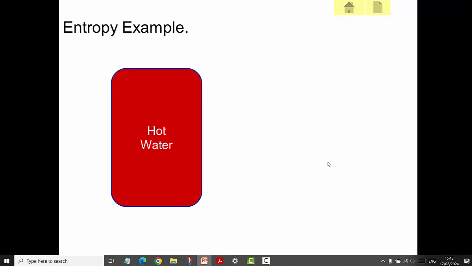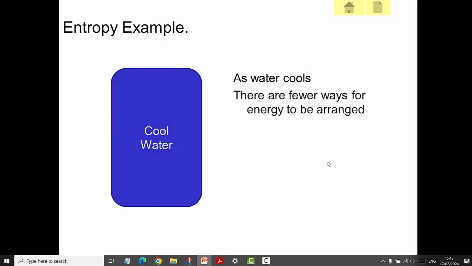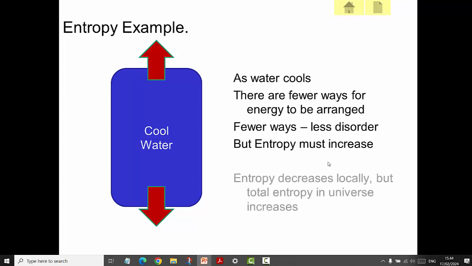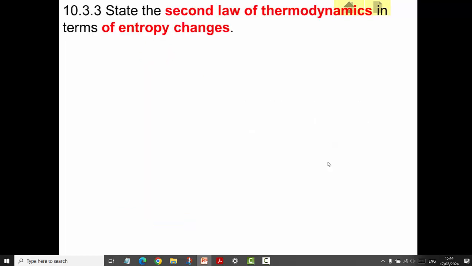Let's take this example. Hot water. As the water cools, there are fewer ways for the energy to be arranged. This means less disorder, which means entropy goes down. But entropy must increase. We know it increases because when it cools down, the energy goes to the surrounding bodies. So even if the entropy decreases locally, the total entropy in the universe must increase.